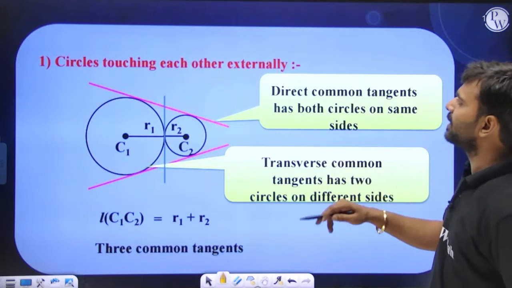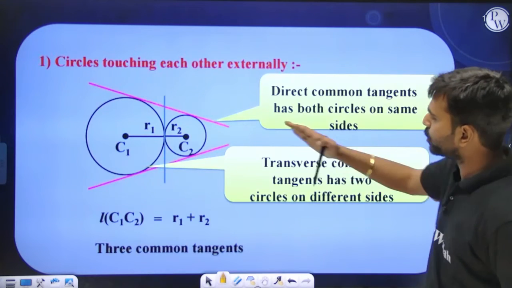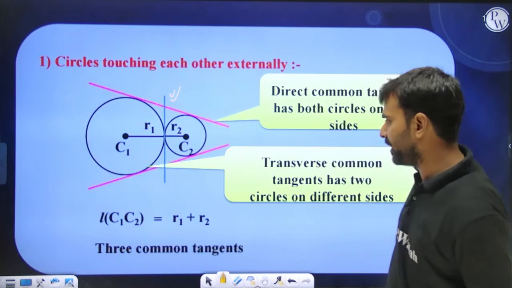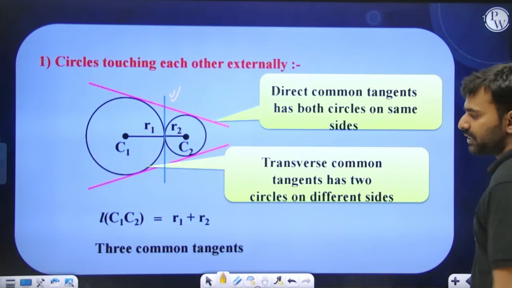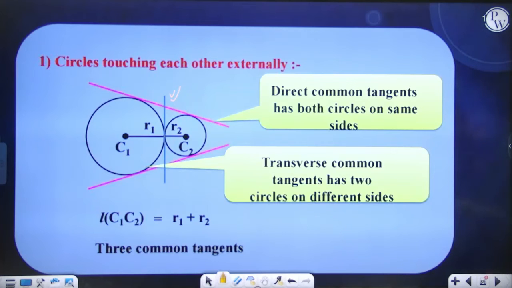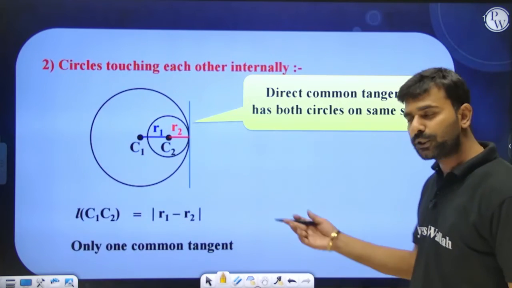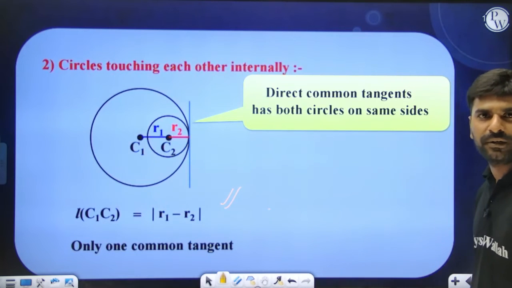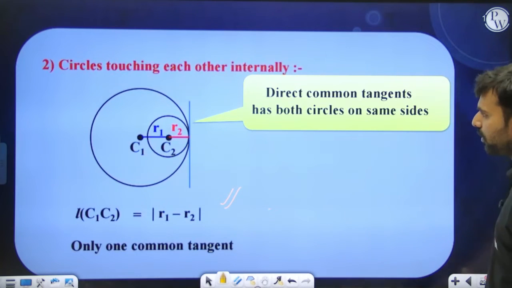So if the two circles are touching each other externally, then these two tangents are known as direct common tangents, and this one is known as the indirect common tangent, or transverse common tangent. So this happens when C1C2 is equal to R1 plus R2. So there are 3 common tangents. When the two circles are touching each other internally, this was the condition. Only one direct common tangent is possible, or rather only one common tangent.